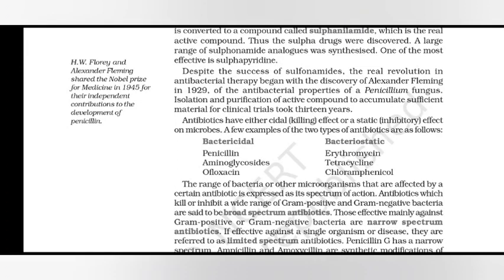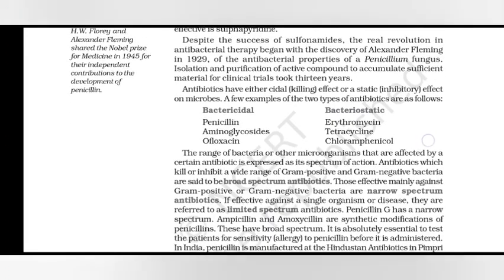Despite the success of sulfonamides, the real evolution in antibacterial therapy began with the discovery by Alexander Fleming in 1929 of the antibacterial properties of the Penicillium fungus. Isolation and purification of active compounds to accumulate sufficient material for clinical trials took 13 years.